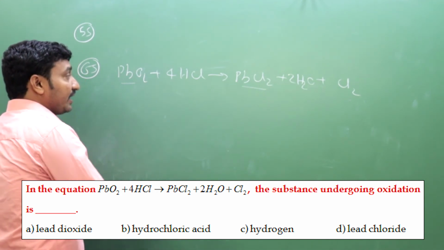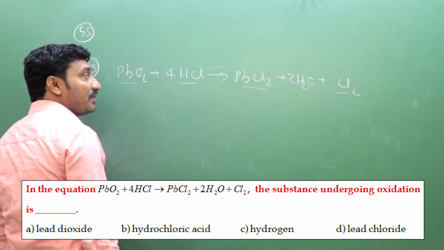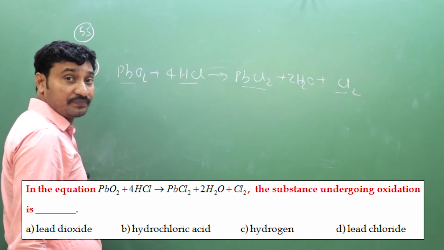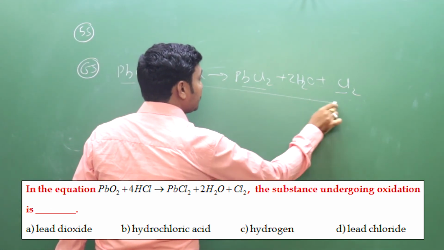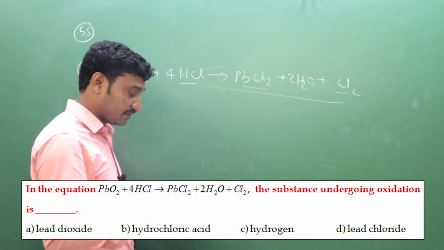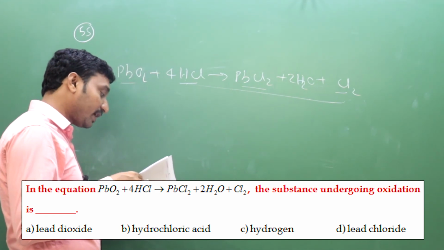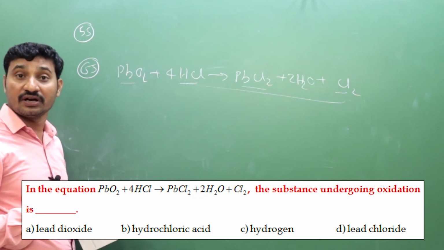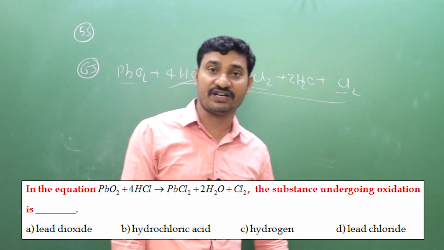Okay. Next, HCl to Cl2. Here what happened? Hydrogen removed, right? Hydrogen removed means oxidation. So HCl to Cl2 is an oxidation process. So here chlorine in hydrogen chloride undergoes oxidation. So what is the given answer here? Hydrogen chloride. Hydrochloric acid is the right answer. Got it? So option B is the correct answer for question number 65.